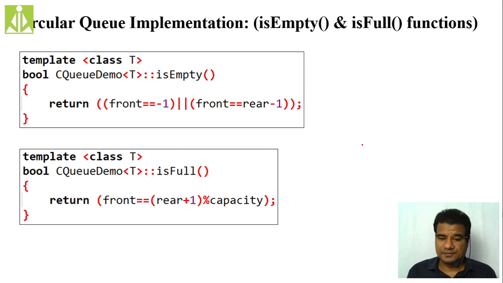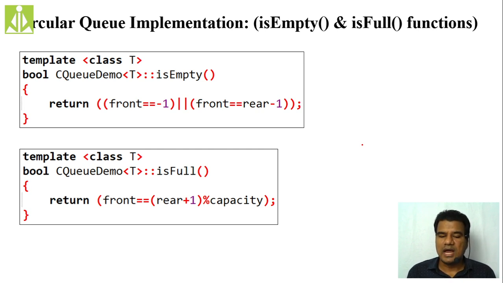As I said, we have to consider the queue as empty whenever the front value is -1, or whenever front is equal to -1 and rear is -1. In these two cases, we have to consider your entire circular queue as an empty circular queue.